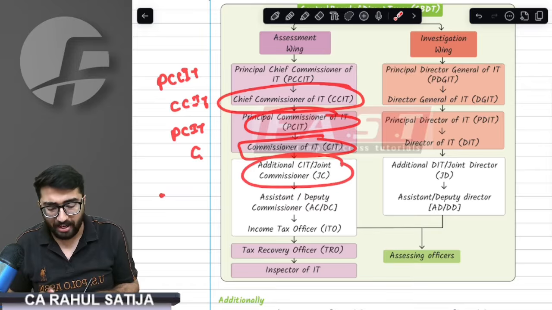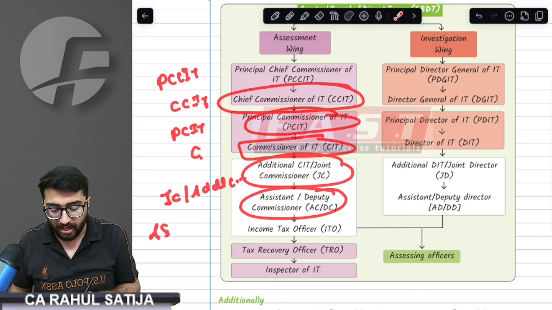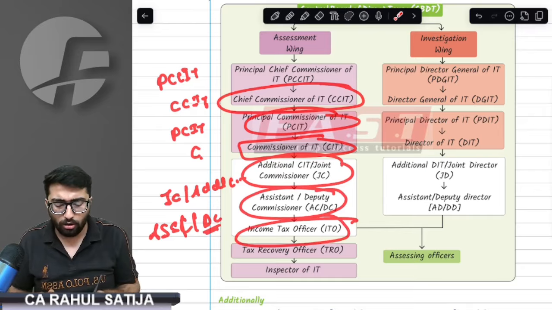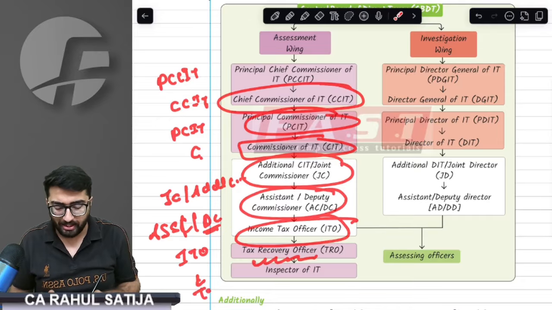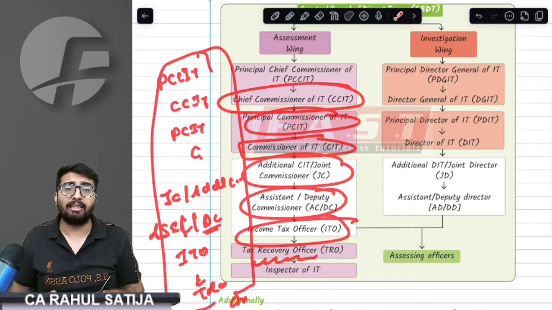Going further down, we have Joint Commissioner or Additional Commissioner. They both have similar powers. We have Assistant Commissioner and Deputy Commissioner. These two also possess similar powers. Below all, we have the ITO. And going further down, we have the Tax Recovery Officer and Inspector. This is the hierarchy of the assessment wing.